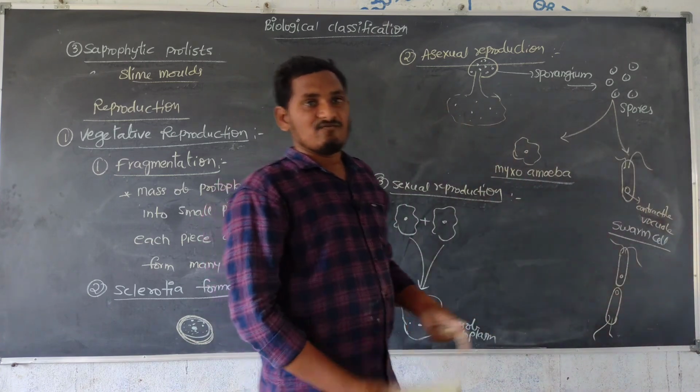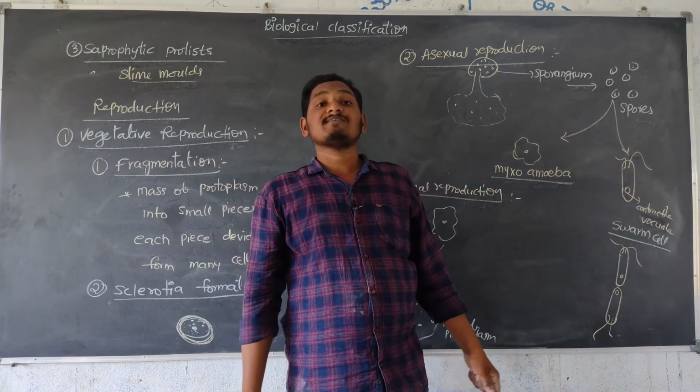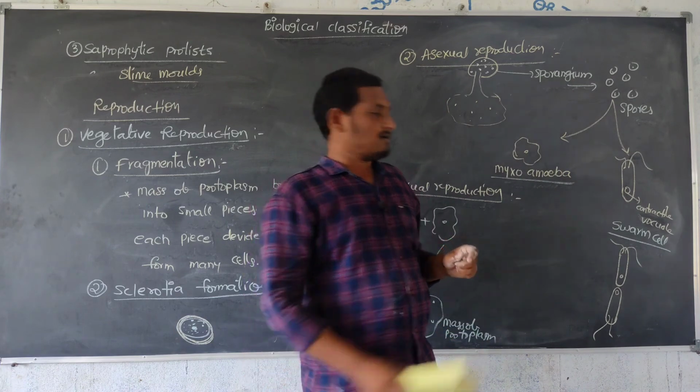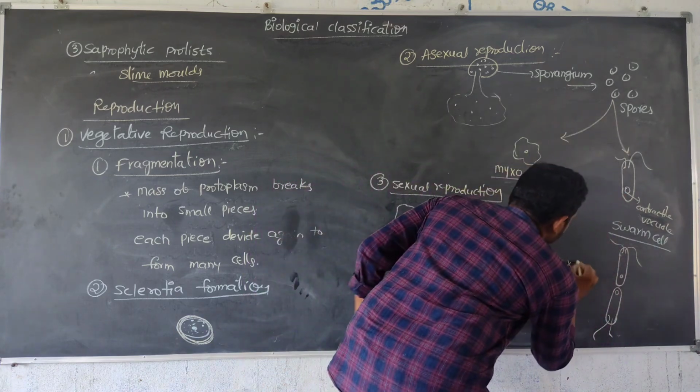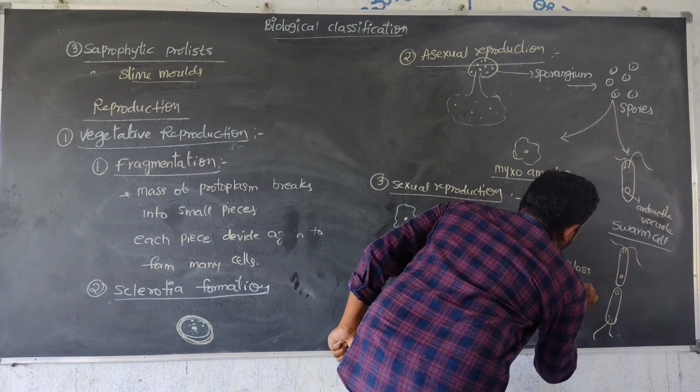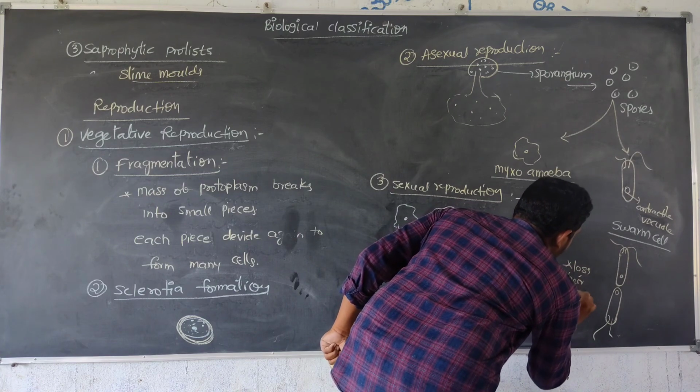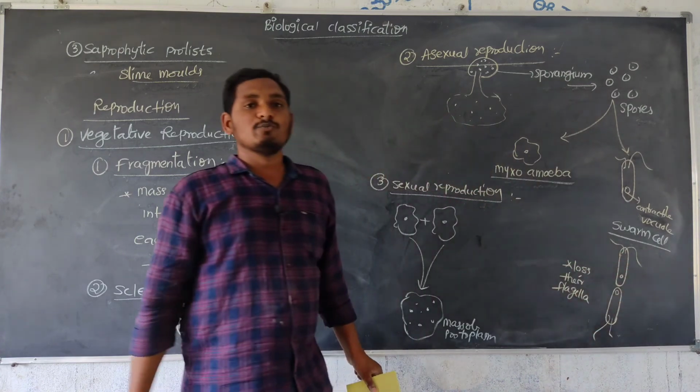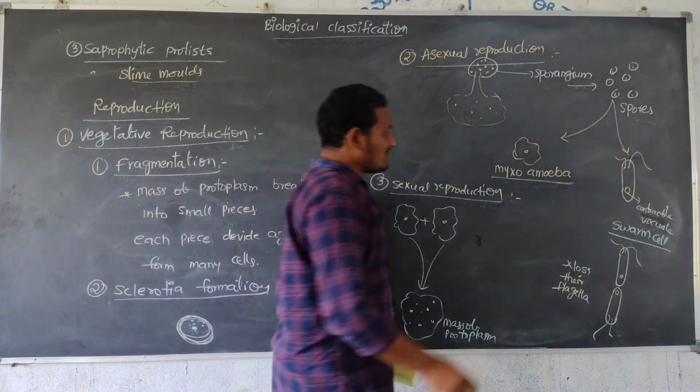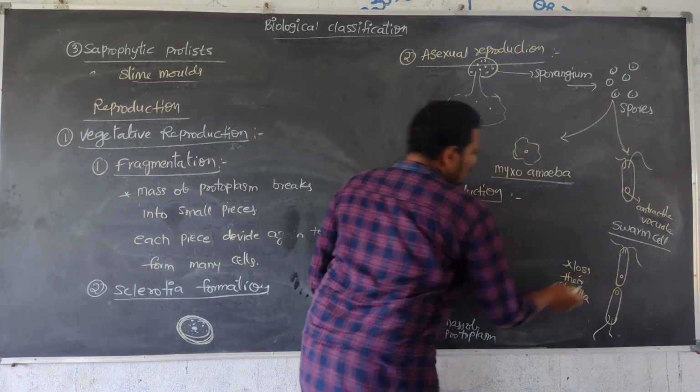Both are combined. When combined, they lose their flagella. The flagella will be removed. Then again these both come together.